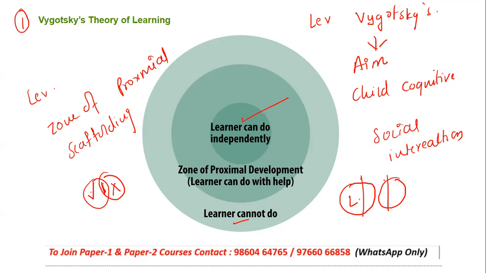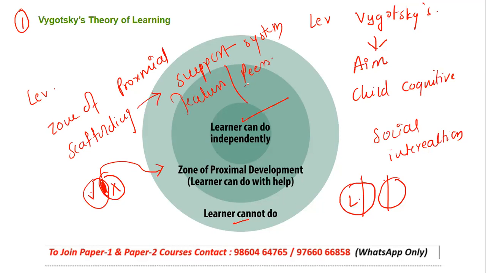And it means there is a certain gap. Now this gap is nothing but the zone of proximal development, where the learner can do those things but with help. So now how to form this help? What happens is, for example, a type of scaffolding is created, a support system is created. Now this support system can be created by the teachers, or by the peers, that is, by the classmates.